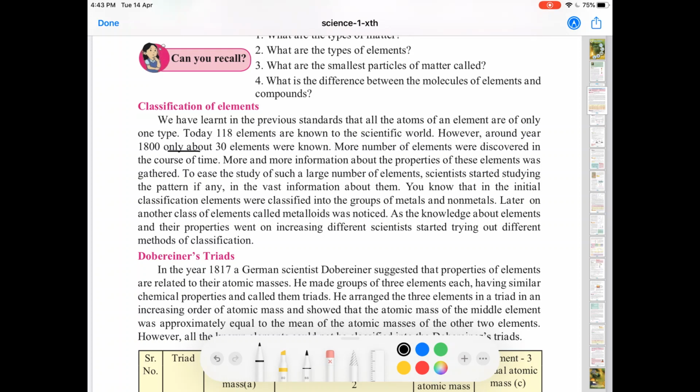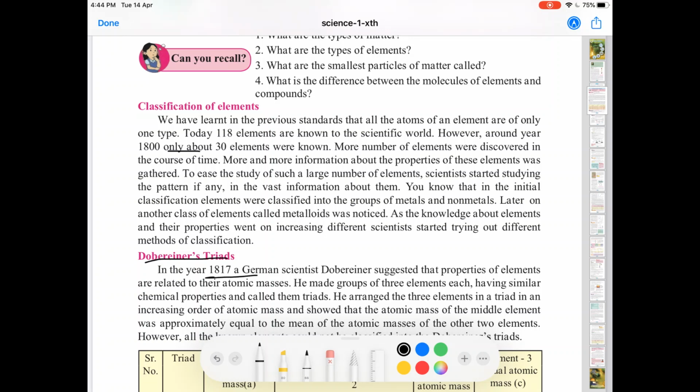So going into history, you have the earlier scientists. The first scientist, Dobereiner, a very important man in the field of classification of elements. He was a German scientist, and Dobereiner classified these elements in the year 1817.